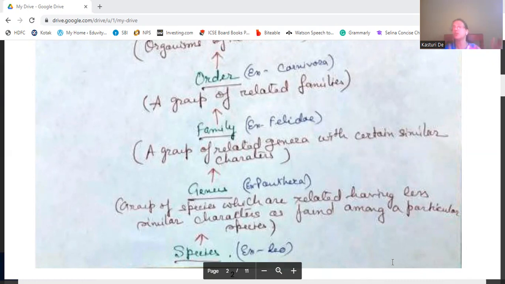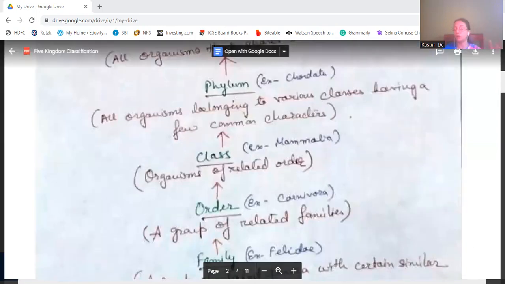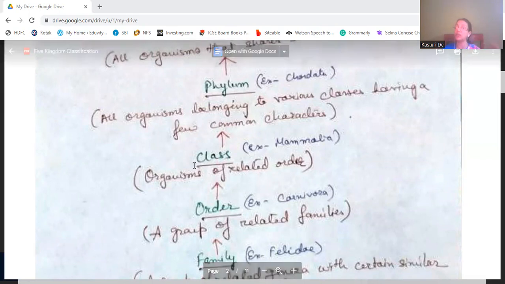A group of genera having common characters are grouped under one family. A group of related families having common characters will be under one order. A group of related orders having common characteristics are grouped under one class.